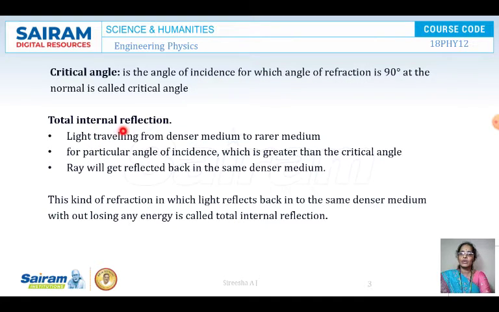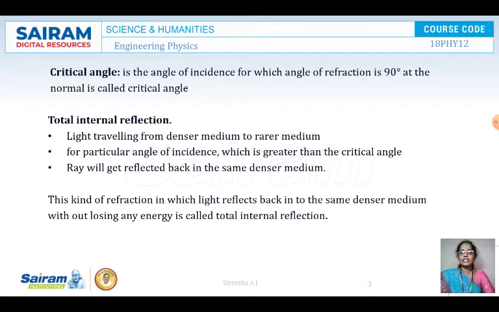Now we see total internal reflection. This is the phenomenon involved in the transmission of light in an optical fiber. What is the reason for transmitting light in the optical fiber? These optical fibers are specially used in communication systems because the speed of sound is very much less compared to the speed of light. Light travels at a higher speed.